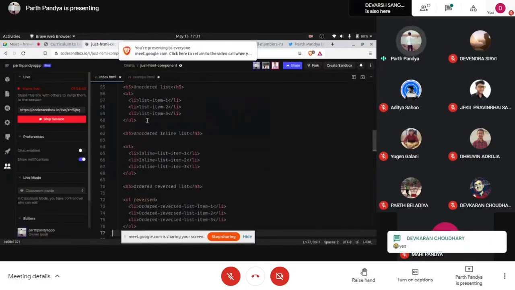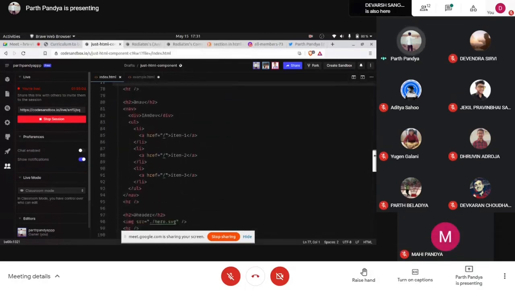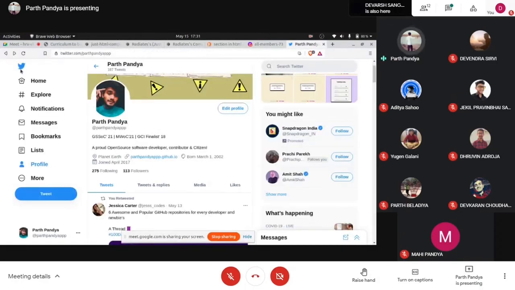So again, a thematic break, again an HR tag, a horizontal rule, and we are jumping to navigation. Navigation means like this. This is the navigation bar. Home, explore, notification, messages. It means a single page has a navigation bar through which a user can navigate to various pages that a particular web page has.